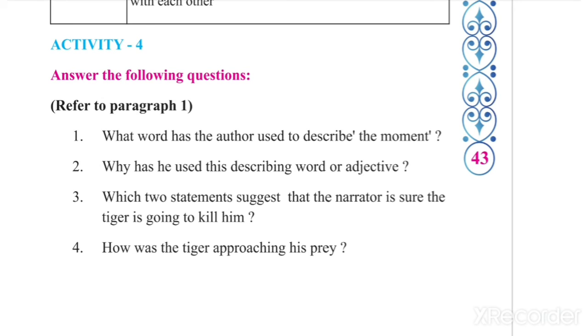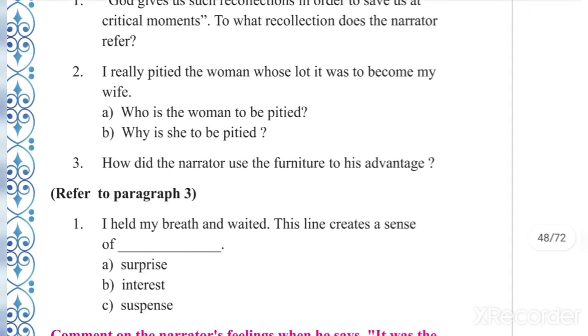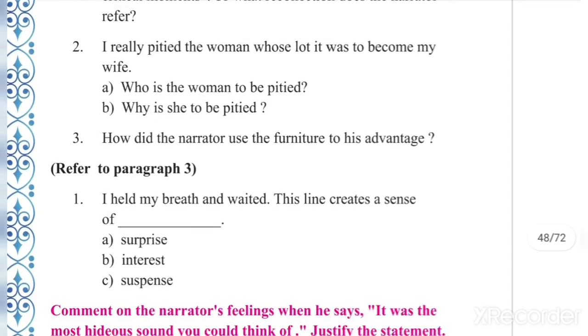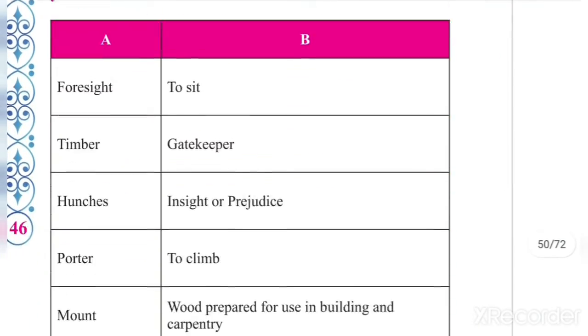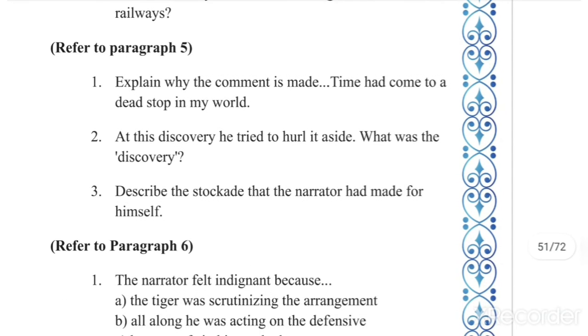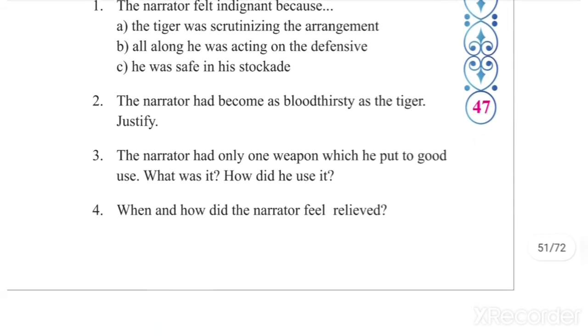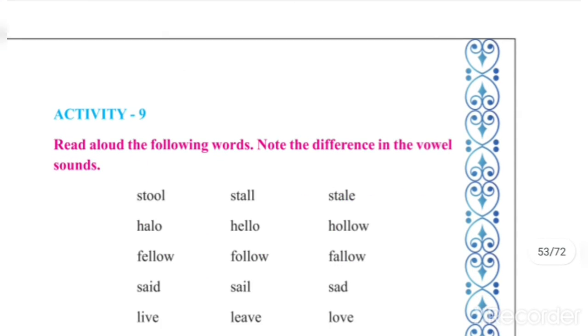Now next poem, second poem, Wind. Here, which figures of speech are mainly used in Wind? Mostly personification and apostrophe, because there is direct address to wind here.